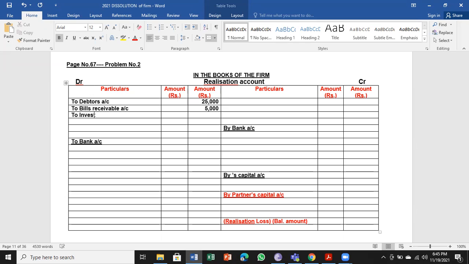To investment account, 18,000. To machinery account, 25,000.